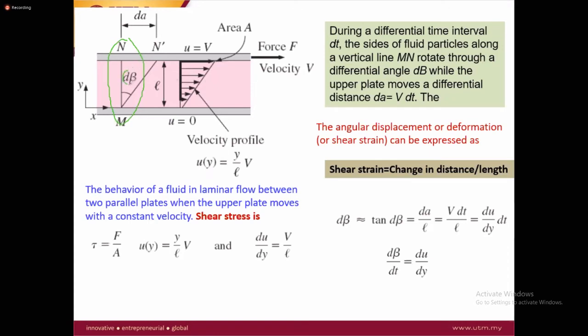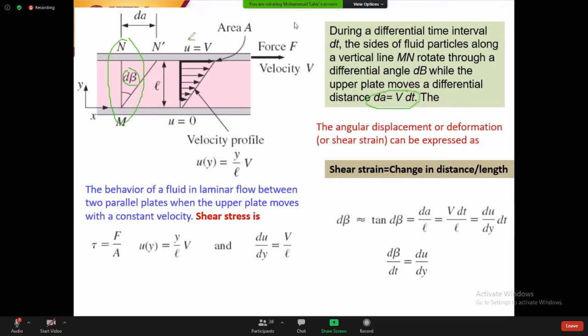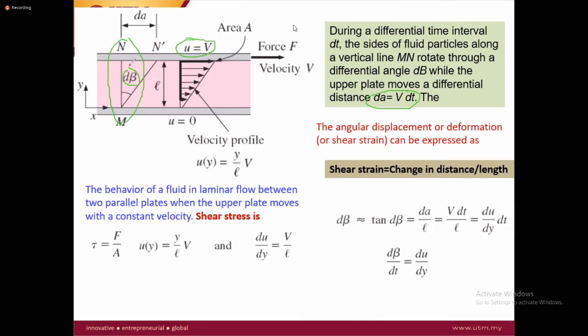Just as you see, they will rotate with the angle dB, while the upper plate moves a differential distance v dt. Because this is related to time. So this plate will move with some speed, v dt, and dB is how much distance it will travel.